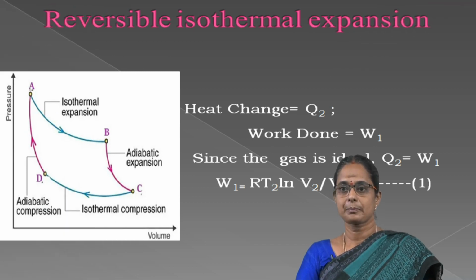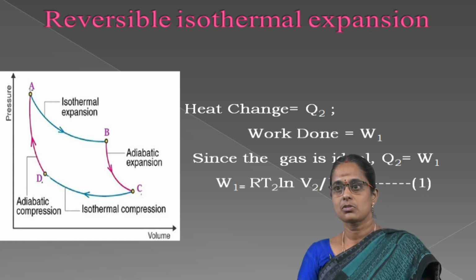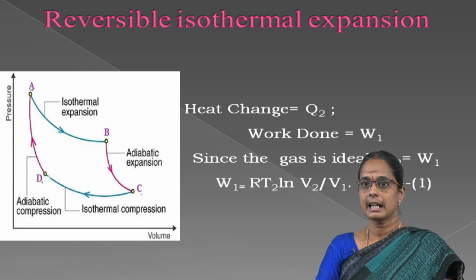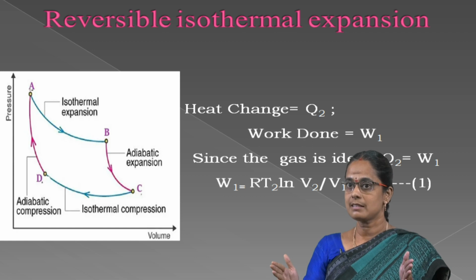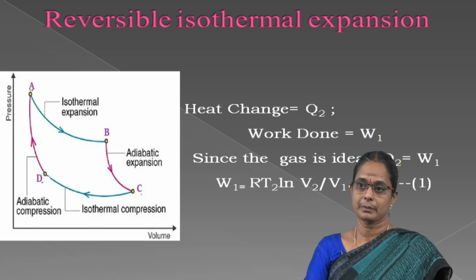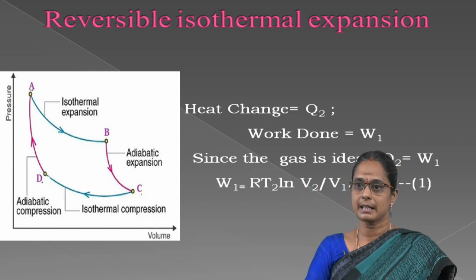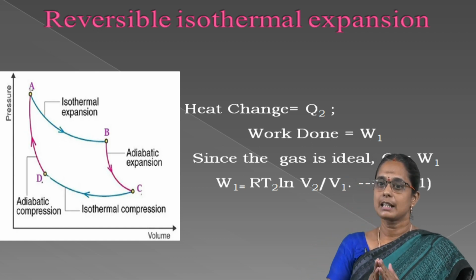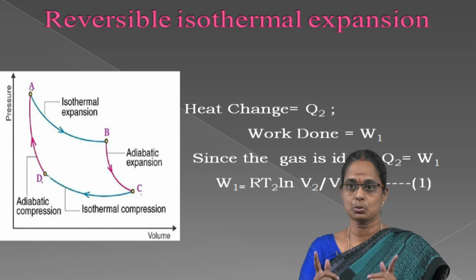In the first step, reversible isothermal expansion, the cylinder is placed on the source so that the gas acquires the temperature T2 of the source. It is then allowed to undergo expansion. As the gas expands, the temperature tends to fall. Heat passes into the cylinder through the perfectly conducting base, which is in contact with the source. The gas therefore undergoes slow isothermal expansion at the constant temperature T2.